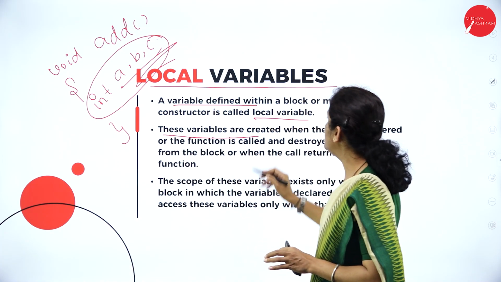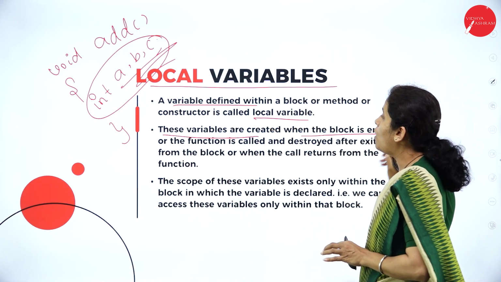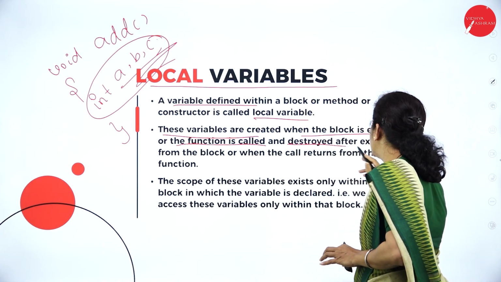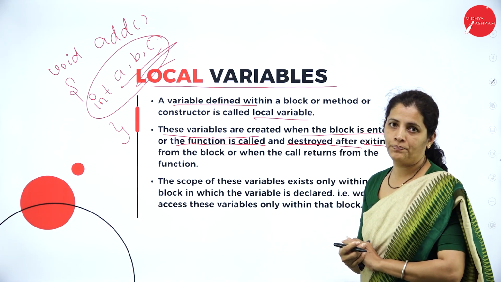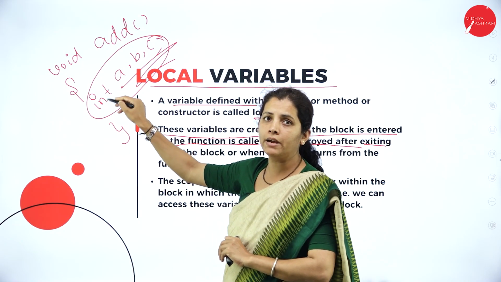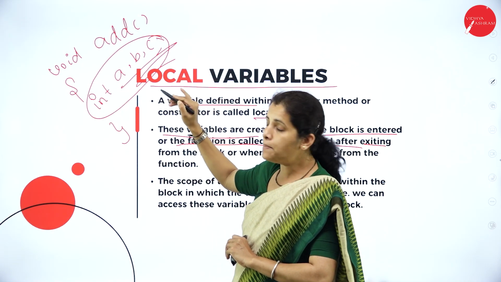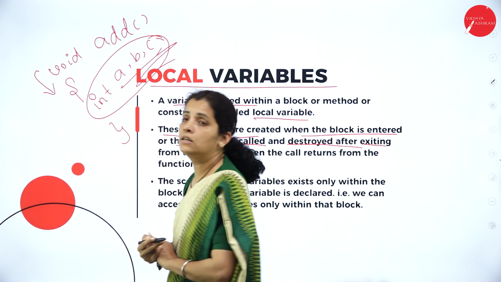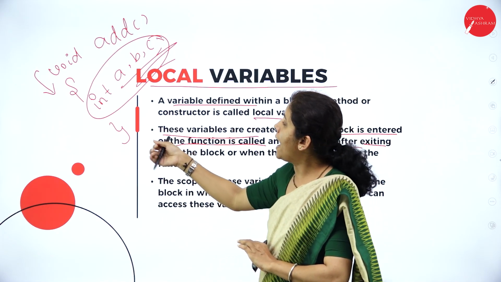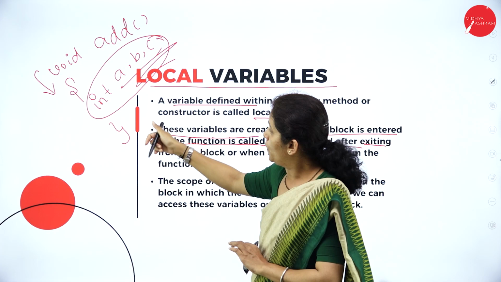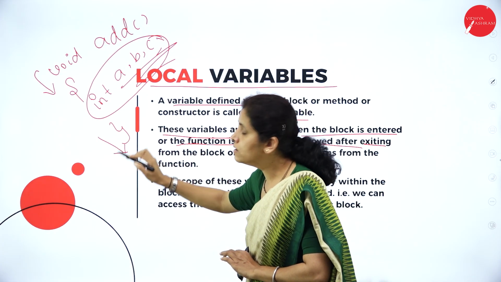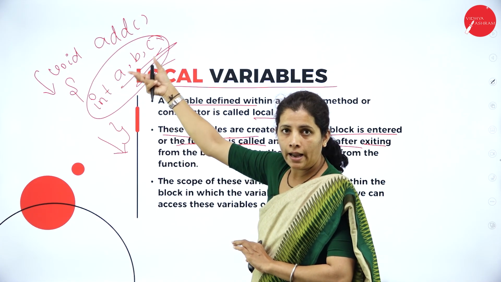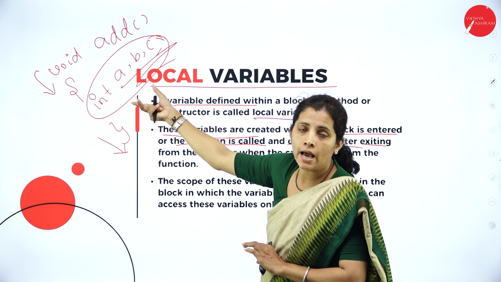So, these variables are created when the block is entered, the function is called, and destroyed after exiting from the block. Which are the variables? A, B, C. These variables are created when the control encounters this block, and these variables are destroyed when the control crosses this block. So when control enters this block, memory is allocated.